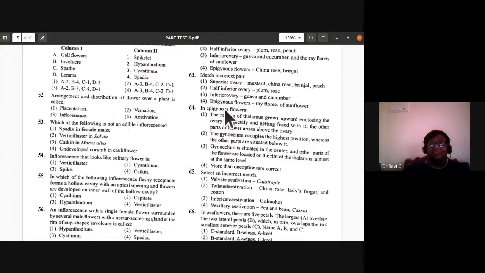In epigynous flowers, that is flowers in which the calyx and sepals arise above the ovary, the ovary is inferior. So the margin of thalamus grows upwards, enclosing the ovary completely and getting fused with it. The other parts of flower arise above the ovary. So that is a correct statement. The gynoecium occupies the highest position, whereas the other parts are situated below it. This is a wrong statement. Gynoecium is situated in the center, and other parts of the flowers are located on the rim of the thalamus. This is the epigynous definition.